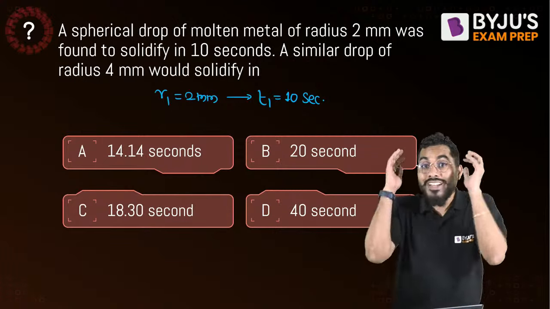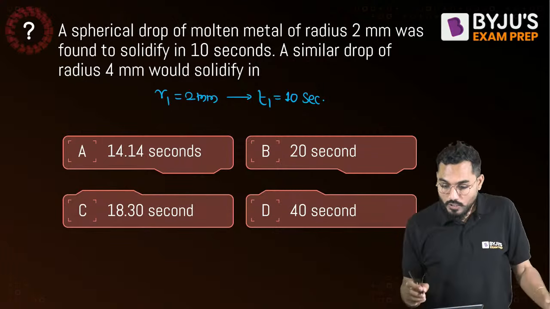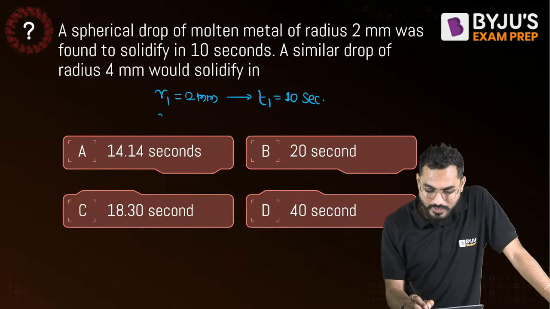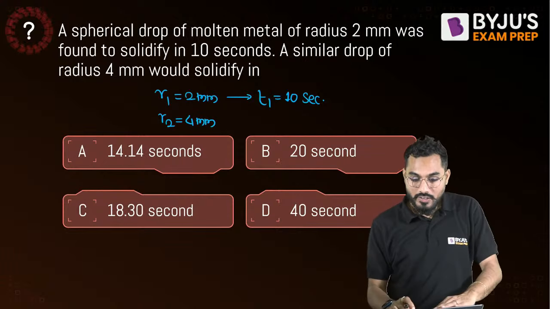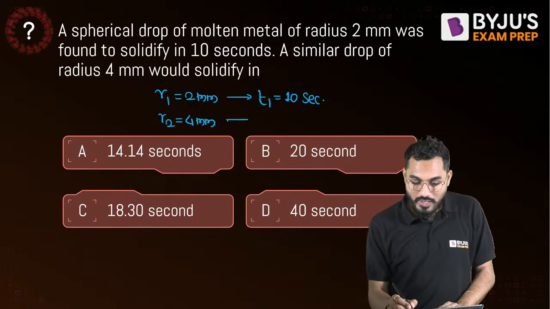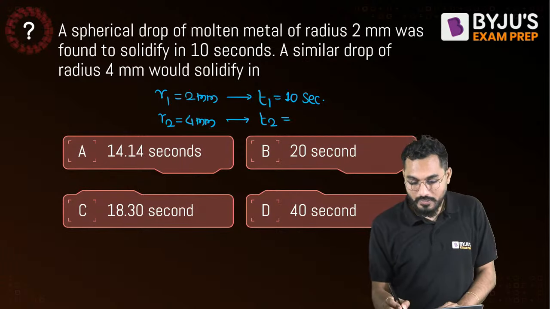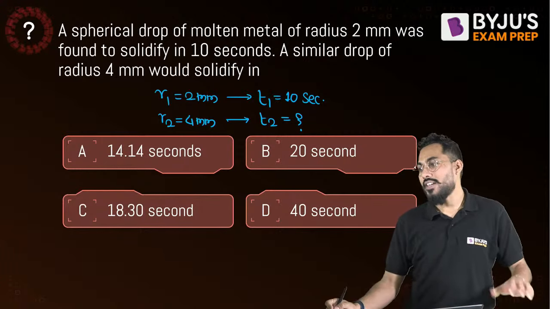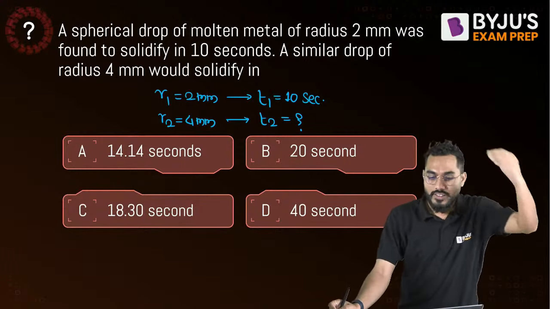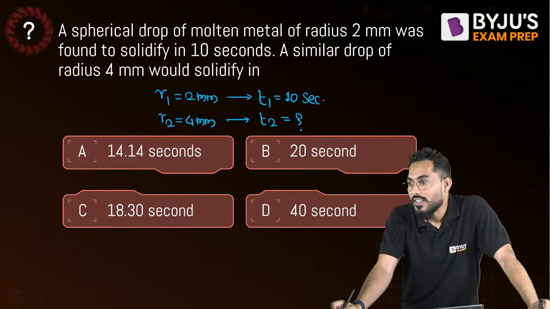Similar drop means what? The material is the same and the casting conditions are the same. So there is one particular drop of 4 mm radius, right? It solidifies in how many seconds? T2. Can somebody calculate the answer and tell me? D is 40 seconds? Yes, 40 seconds. Very correct.